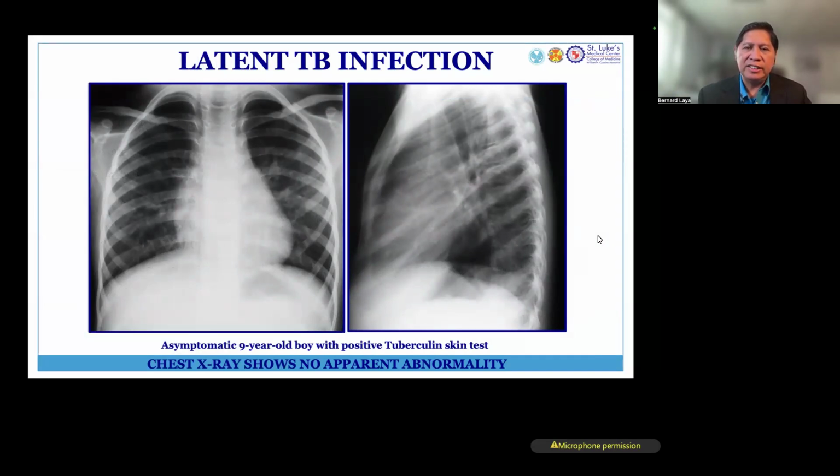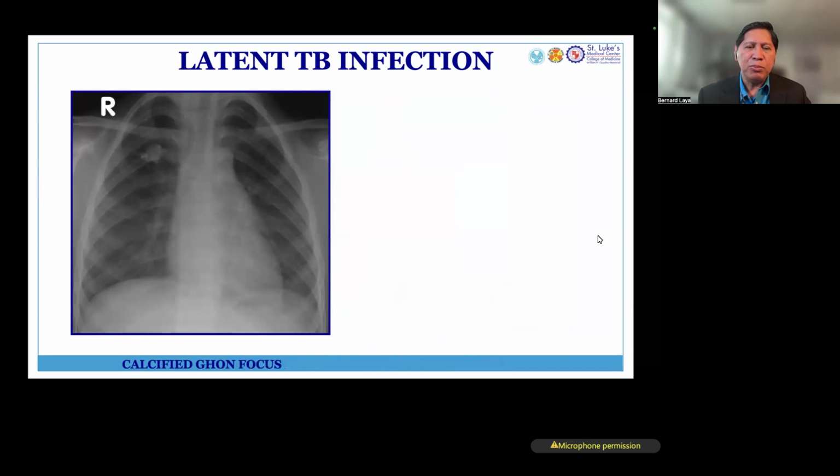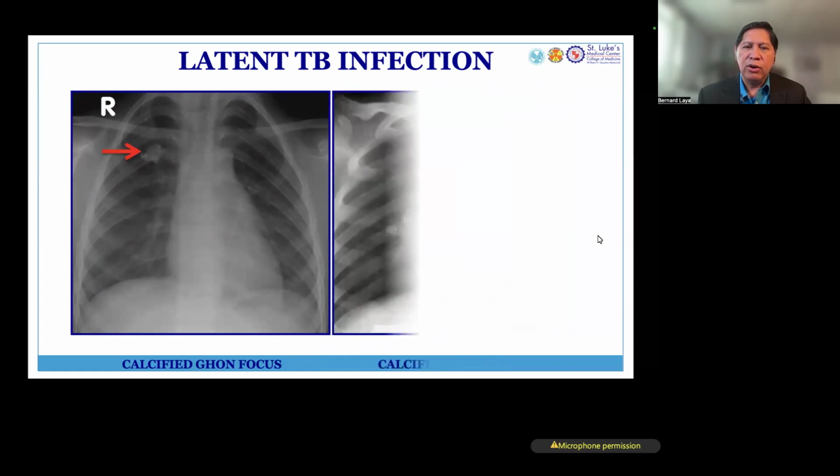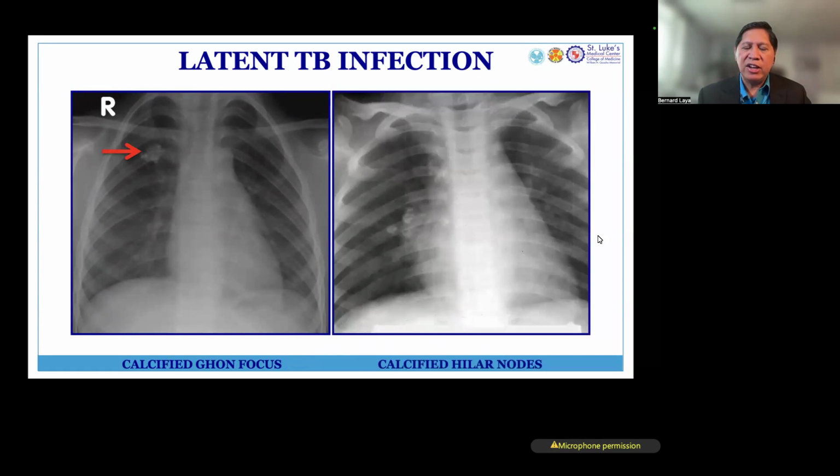We don't see any significant lymphadenopathy, but the patient is harboring the TB infection. Sometimes we do see imprints of infection in the form of calcification in the lung, called calcified Ghon focus, or it could be calcification in the lymph nodes, such as what we see in this particular X-ray. So this suggests that the patient had infection.